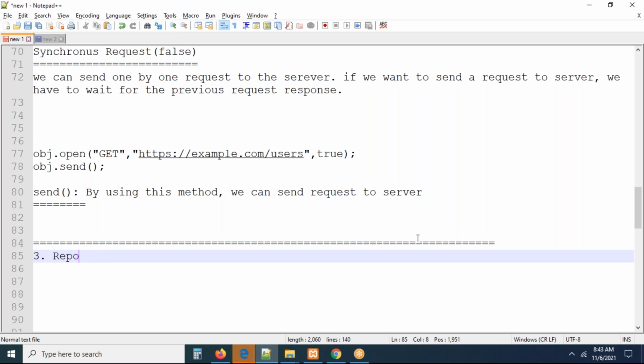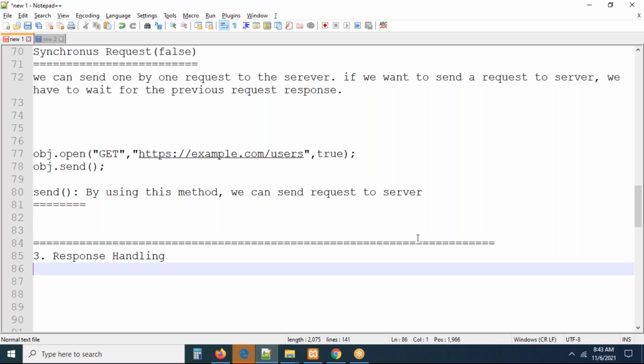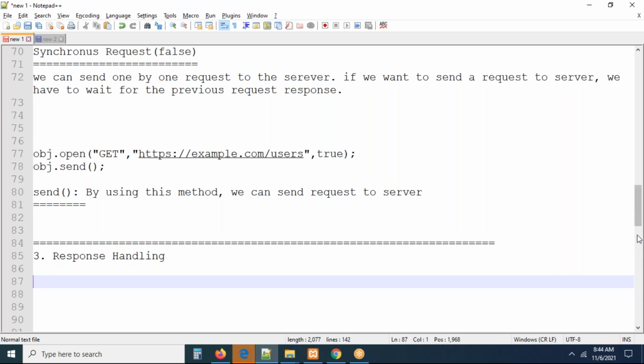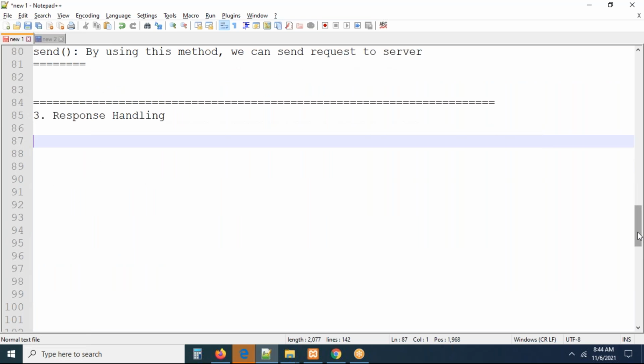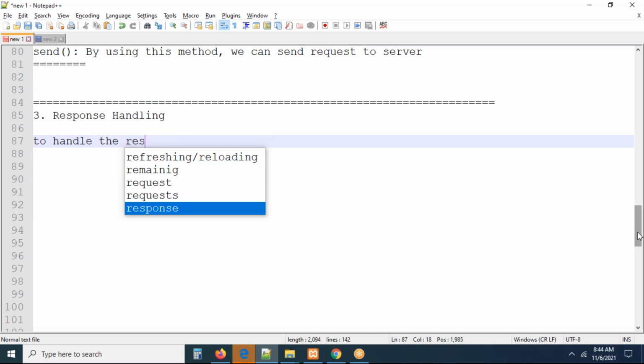Response handling. So we are sending a request to the server now. Once the request is sent to the server, we need to handle the response. So what happened in the server? We have to check whether the server received my request or not. To do this, we have some properties to handle the response. The Ajax object provides some predefined properties to handle the response.